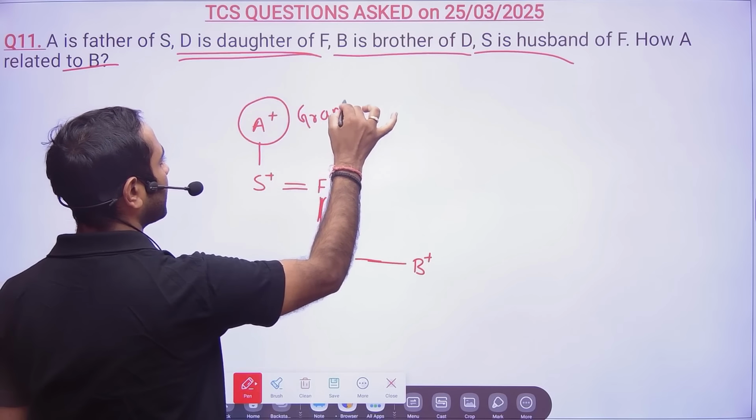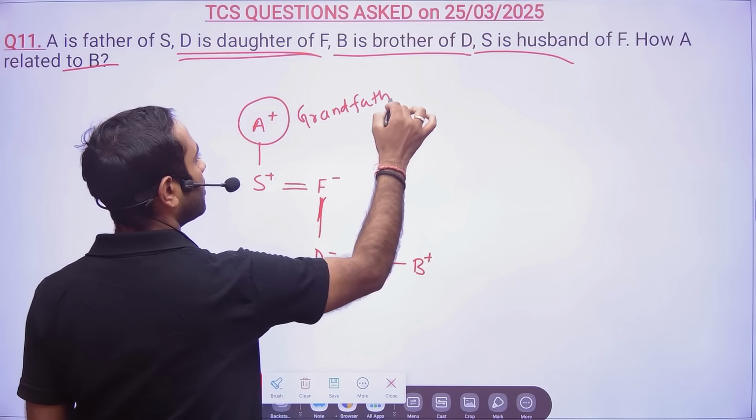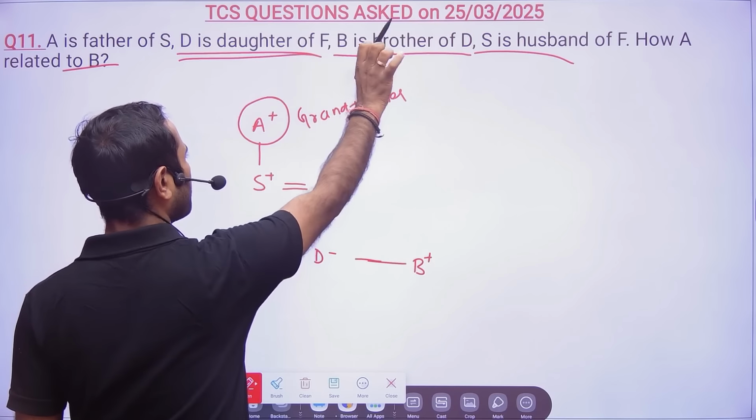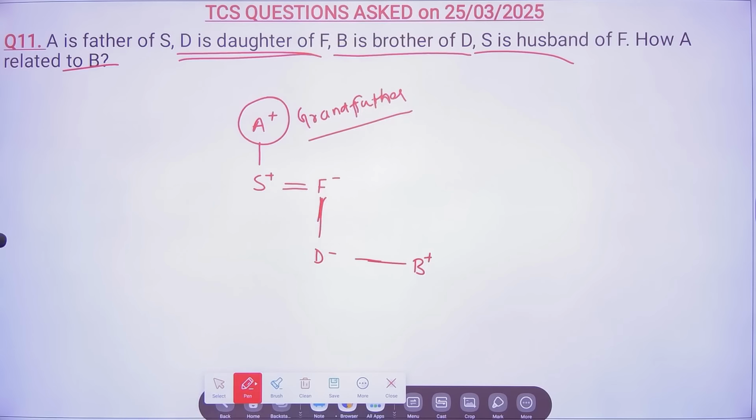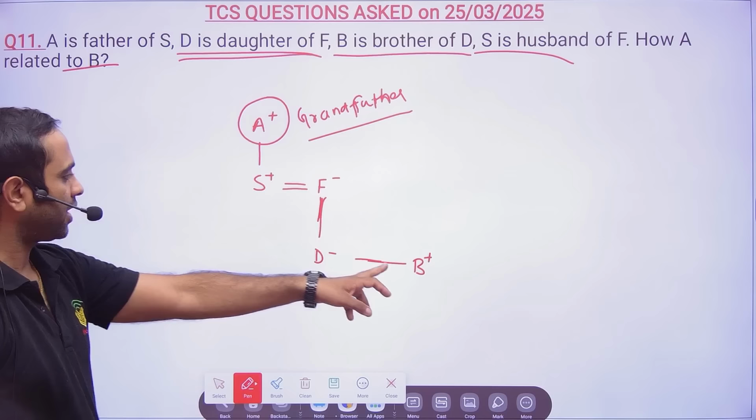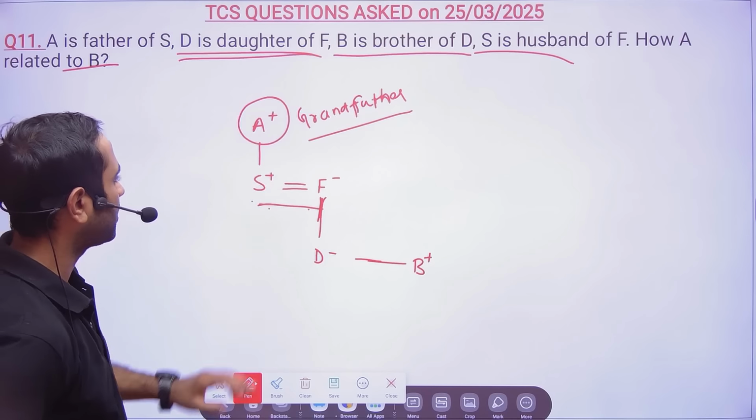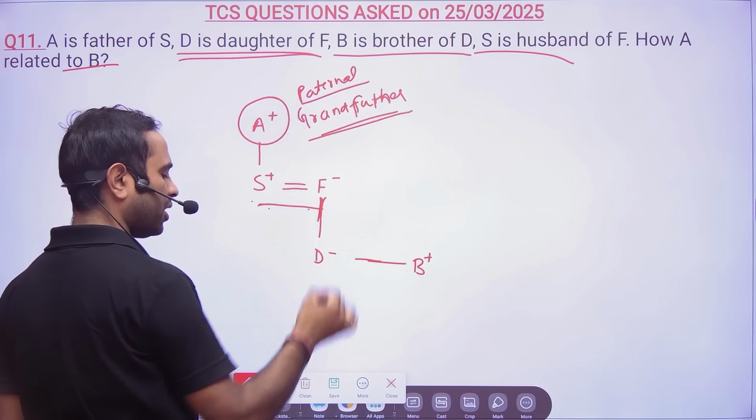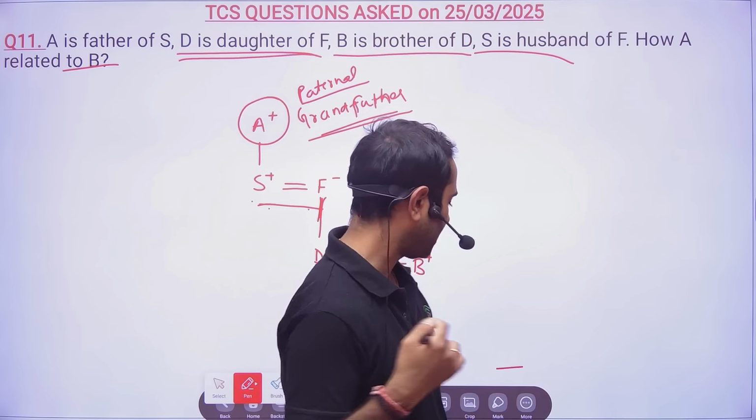A is nothing but grandfather, because your mother's father is nothing but your grandfather, from your mother side. So from your mother side you might put that, but anyway they would have asked only grandfather, so just put grandfather. That's all done. Okay, clear? Here it will be paternal grandfather. If they have asked, you put paternal grandfather, and if your mother side, then maternal grandfather. But anyway, this is nothing but paternal side.